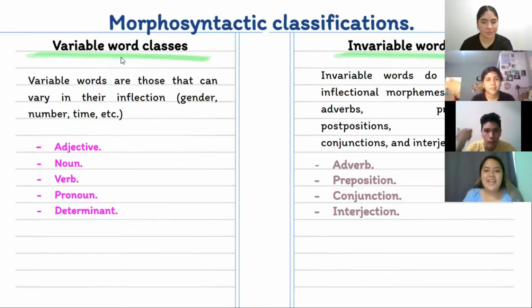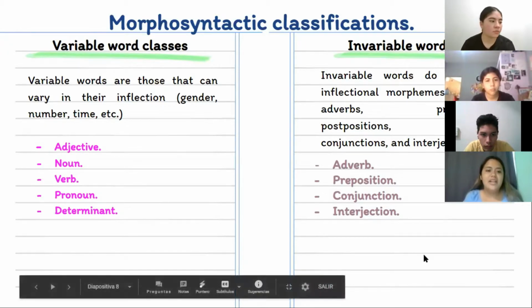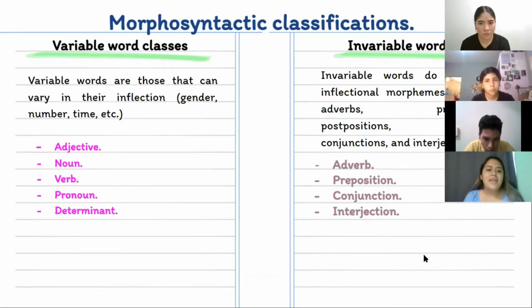Morphosyntactic classification. It can be two types: variable word classes. Variable word classes are those that can vary in their inflection, gender, number, time, etc. They can be adjective, noun, verb, pronoun, and determiner.